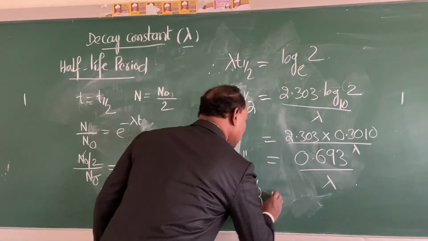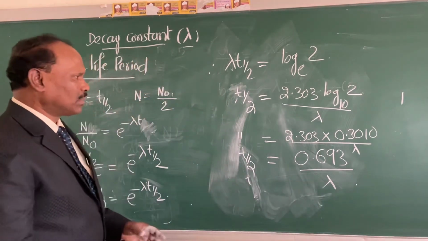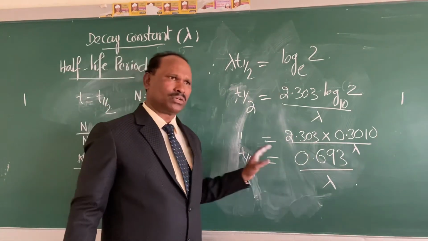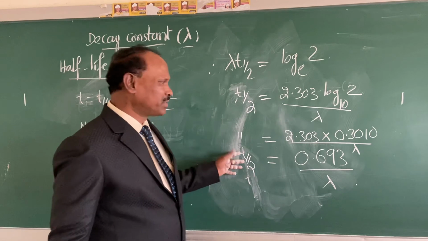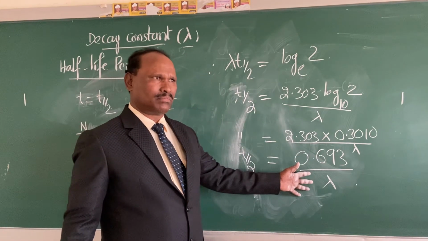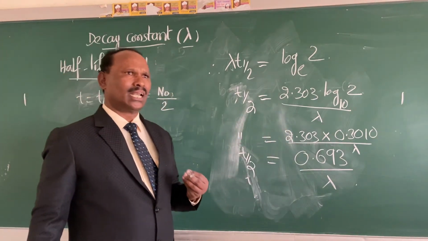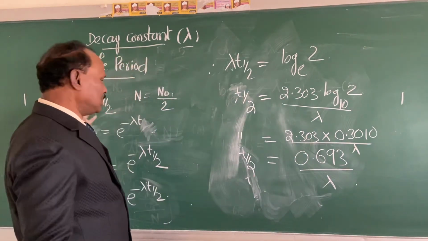Therefore, t half is equal to 0.693 divided by lambda. So what you are noticing from this equation, the half-life period of a radioactive element is entirely a constant value. That means it is not depending upon the initial concentration or initial number of the radioactive nuclei.